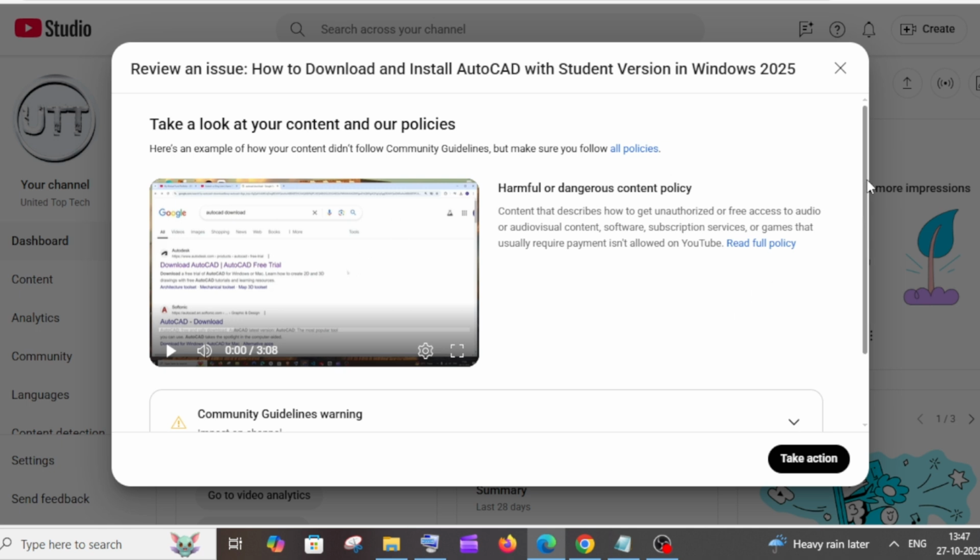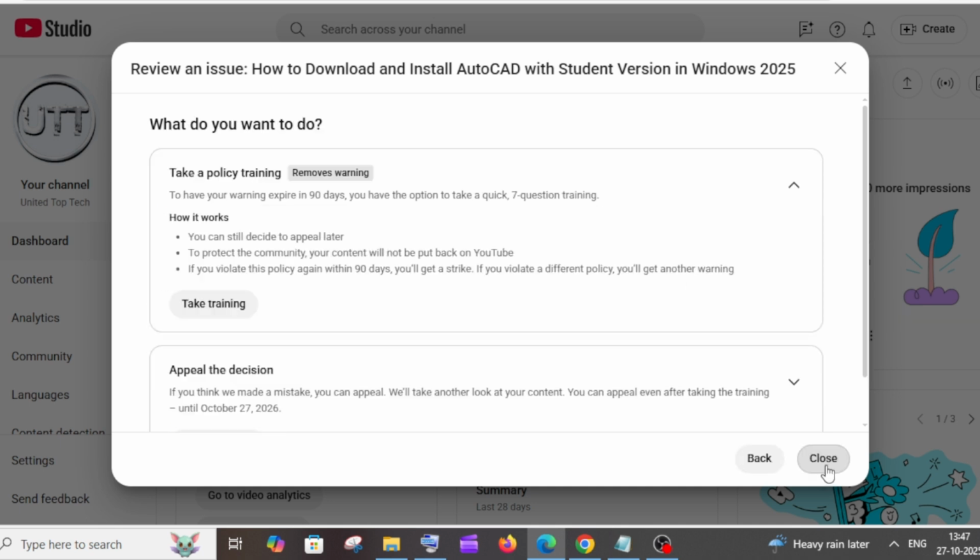And this video was going fine. I think I uploaded this video about a year ago and I didn't get any issues, but suddenly, out of nowhere, I'm getting this issue, whereas I didn't do anything harmful. I just used the official site, used the student ID, followed all the policies, and it is giving me this error. And this issue could vary from person to person, like you may be getting a different reason for this community guidelines strike. So just click on take action,